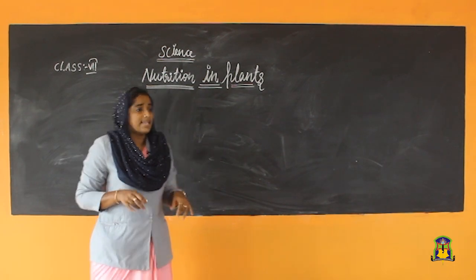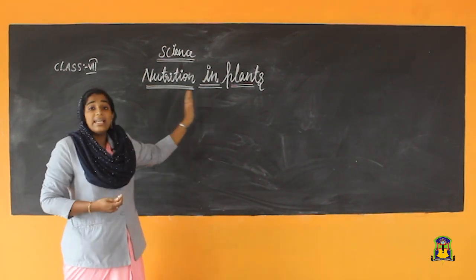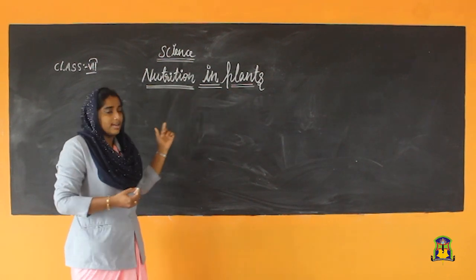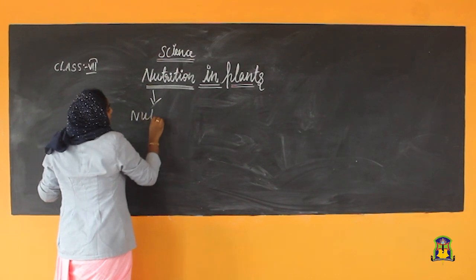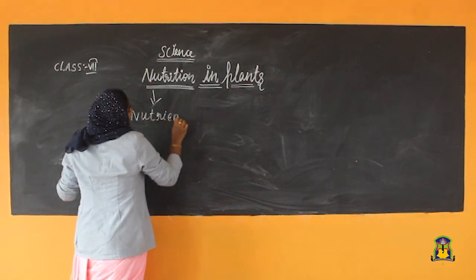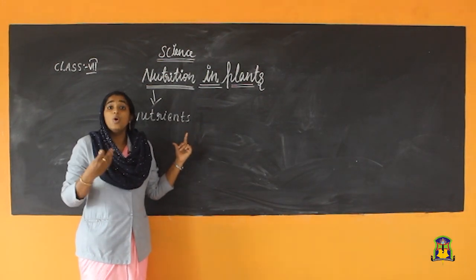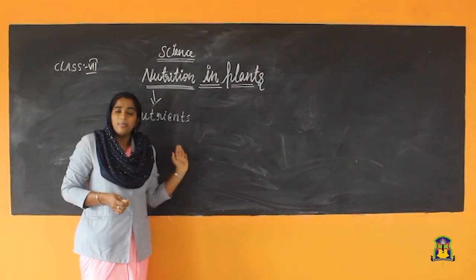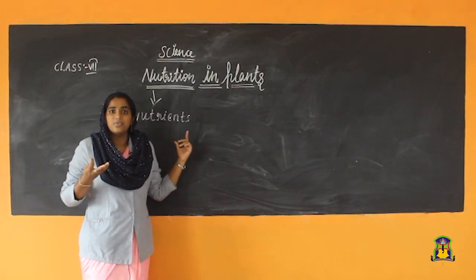Then in this chapter, the heading itself, we can see nutrition in plants. From this nutrition, we got nutrients. What are nutrients? You already learned about nutrients from primary classes onwards, right? So, which are the different types of nutrients?